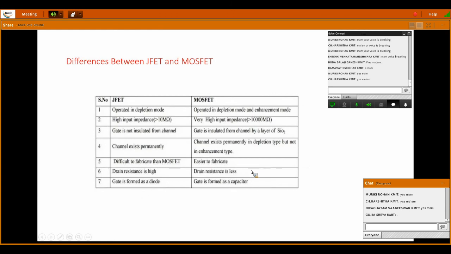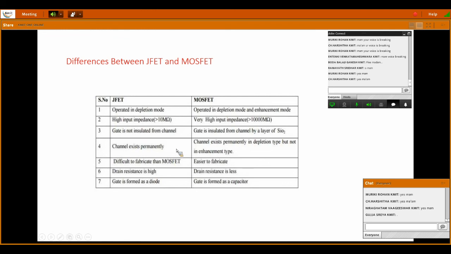So the last topic, differences between JFET and MOSFET. JFET is operated only in depletion mode, because the channel is readily available, whereas MOSFET operates in depletion mode as well as enhancement mode. JFET has high input impedance, approximately 10 mega ohms, whereas MOSFET has very high input impedance. Third, the gate is not insulated from the channel in JFET, whereas in MOSFET the gate is insulated by SiO2.